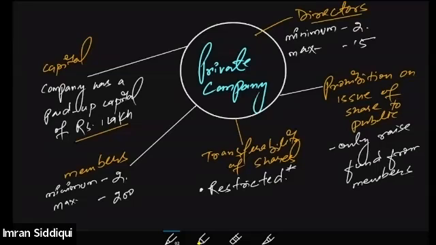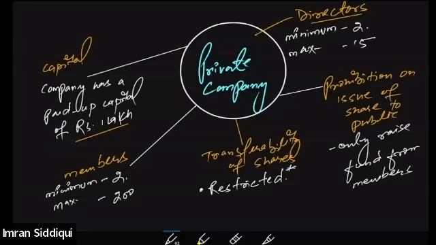So these are a few conditions of the private company. Let me tell you again. Section 2, Companies Act 2013 defines the private company as any company which has a minimum paid up capital of rupees 1 lakh. Any company wherein there is a limit upon the number of persons, that there should be at least 2 persons and a maximum of 200 persons as members.